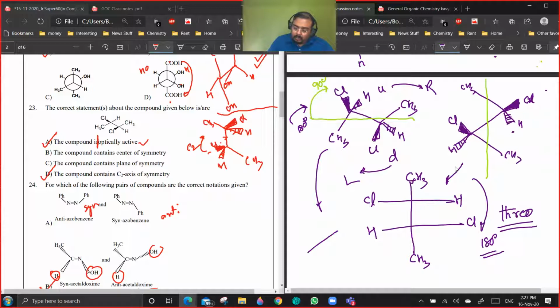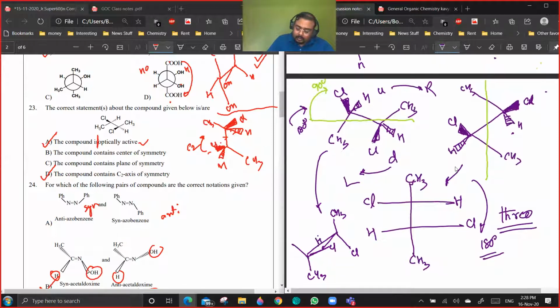So this CH3 I am putting down, and this CH3 I am putting up. Now you see, this chlorine is going this side, and here the chlorine is going like this. Here hydrogen is going this side, and here the hydrogen is going this side.